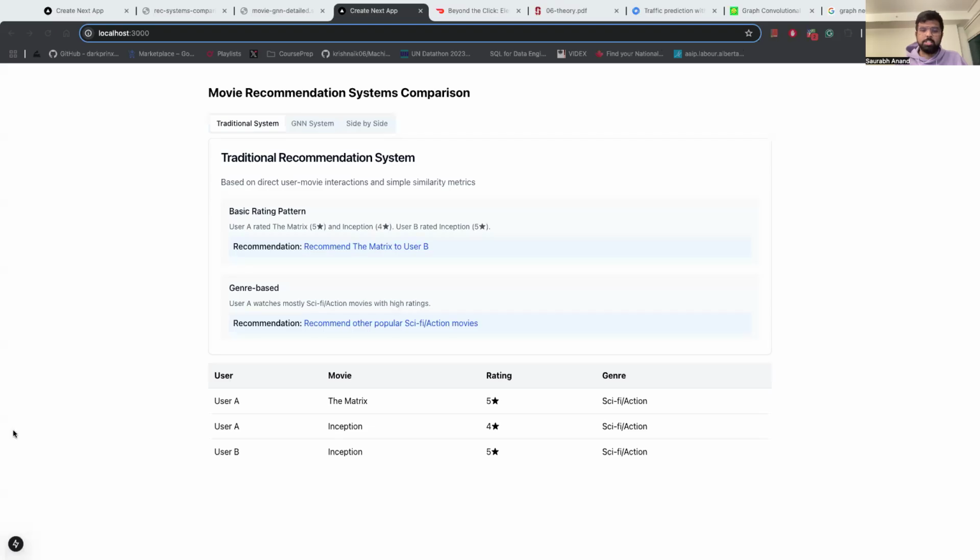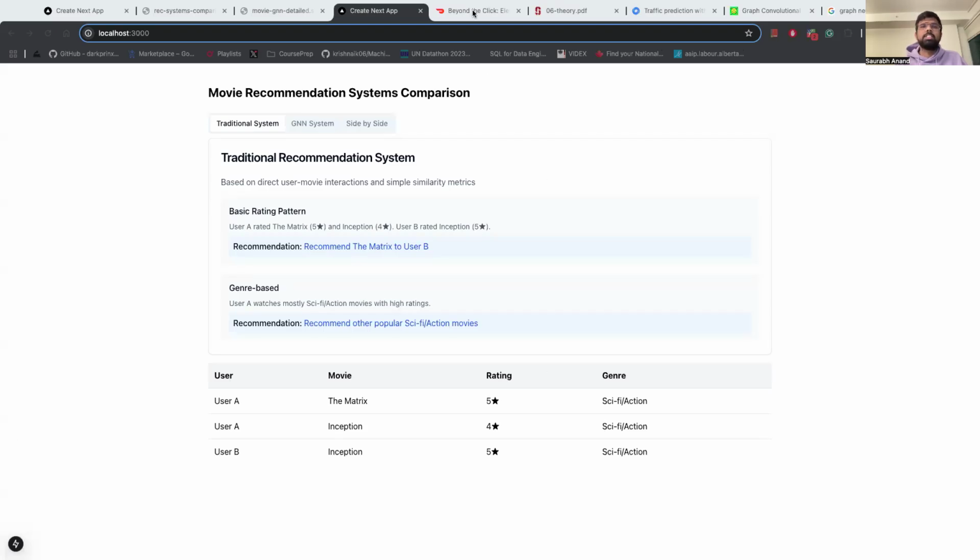And DoorDash recently released a very beautiful blog 3 or 4 months ago about the architecture behind their recommendation systems, how they go about sending these notifications. So we'll use that as a resource and try to understand completely how recommendations work in general as well as in the context of DoorDash.